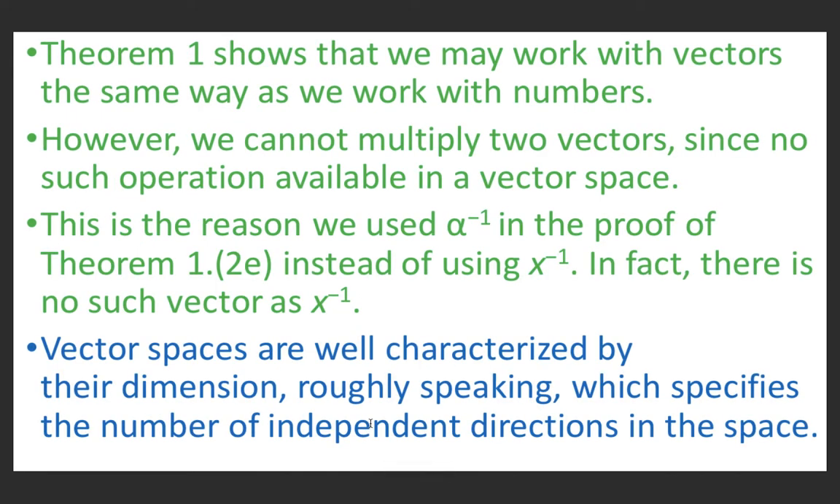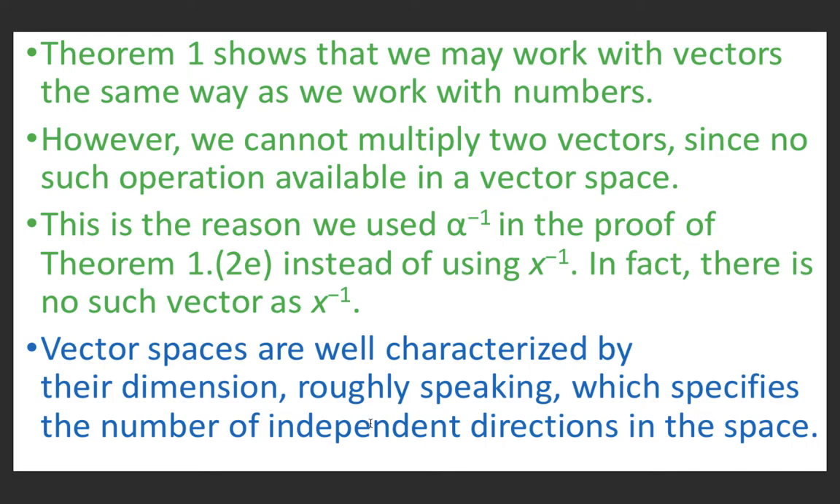So this theorem shows that we may work with vectors the same way as we work with numbers. However, we cannot multiply two vectors, since no such operation is available in a vector space. Always remember this, that we cannot multiply two vectors.